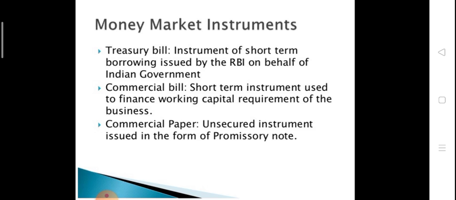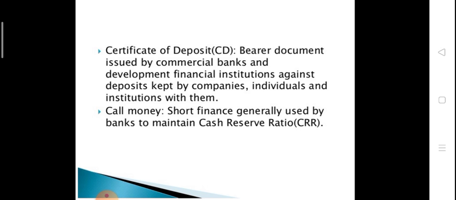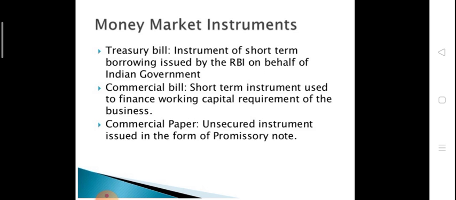Now, there are some instruments, or we can say the assets of money market in which we invest our money, and these are: number one is treasury bill, second is commercial bill, third one is commercial paper, fourth one is certificate of deposit, and last one, that means fifth, is called money market mutual fund. Now, let's take a review of these points.